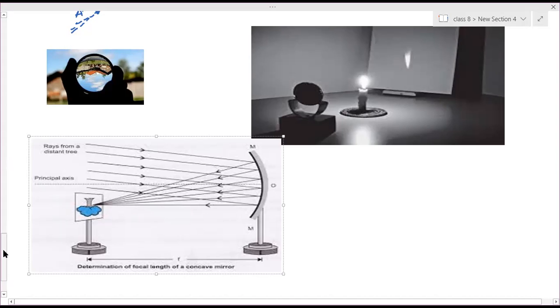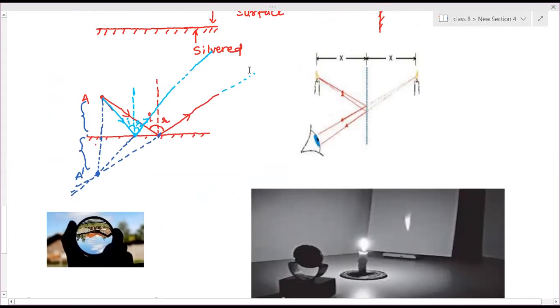But in case of the plane mirror, the reflected rays can't intersect in front of the mirror. We have to produce them backwards. Inside the mirror only they intersect. So this happens only in case of a virtual image. In a virtual image, the reflected rays meet only when they are produced backwards.